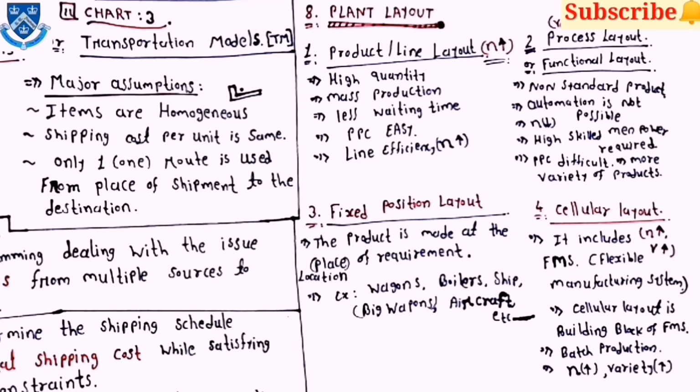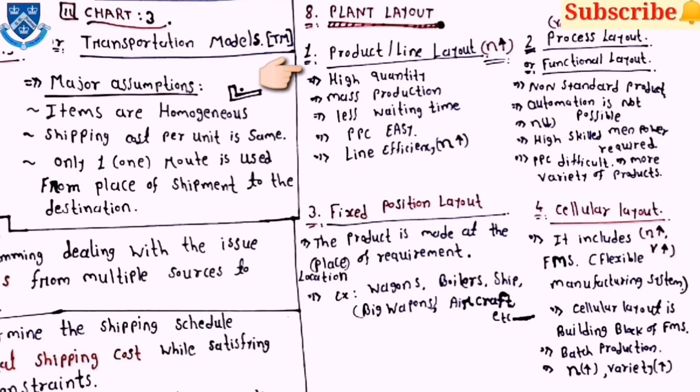Then coming towards the next chapter, which is plant layout. Basically there are 4 types of plant layout. First one is product or line layout, then the process layout, then the fixed position layout, and the last one is cellular layout. Now for the first layout, which is product or line layout, the efficiency will be more, then high quantity, mass production, less waiting time, and PPC will be easy for this layout.